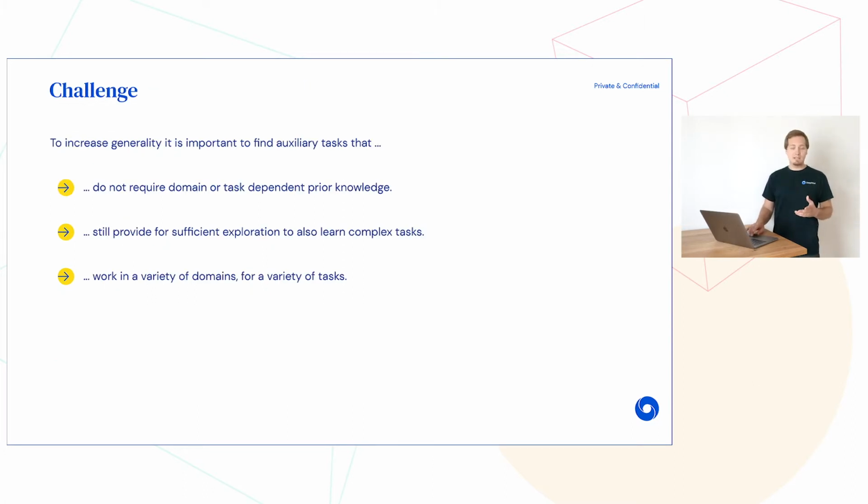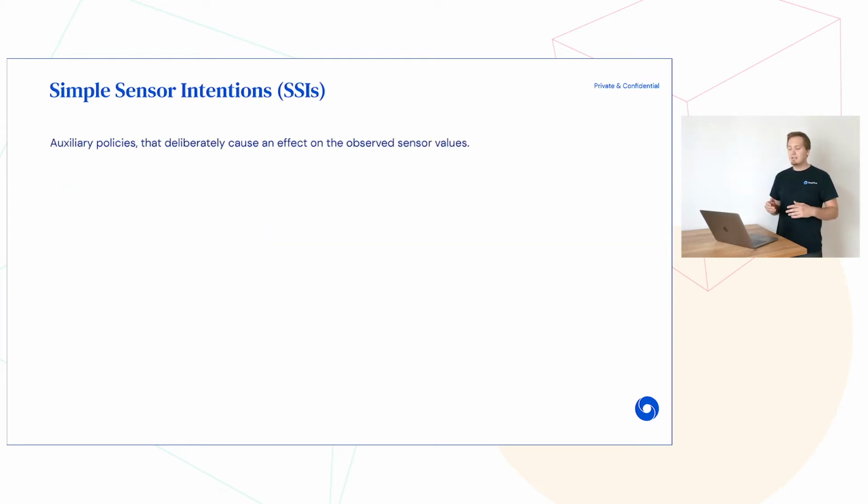When aiming for generality, a challenge here is to find auxiliary tasks that do not require a lot of domain or task-dependent prior knowledge, but that still provide for sufficient exploration to also learn complex tasks in a variety of domains. With simple sensor intentions, we wanted to take a step in this direction. The basic idea is that in the absence of an external reward signal, a sensible exploration strategy can be formed by learning auxiliary policies that deliberately cause an effect on the observed sensor values.